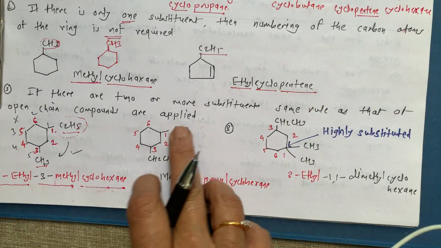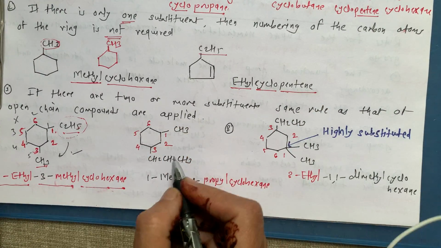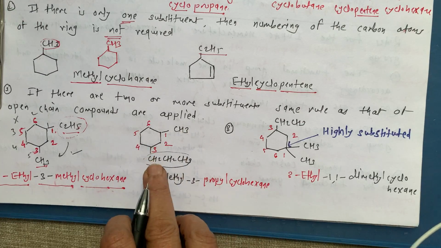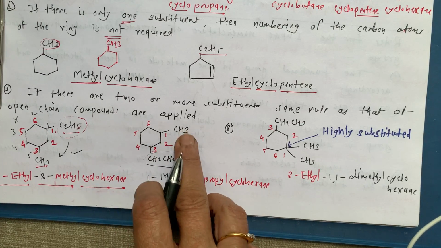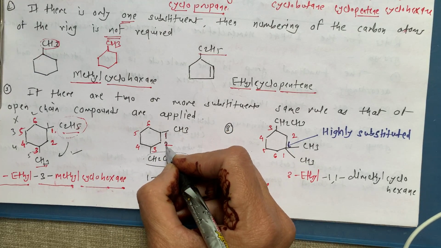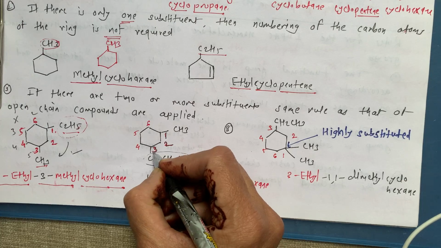Now see this priority. This is a methyl group while this one is a propyl group. M comes first, then P. That's why here to the methyl group we give number 1, then this one is second, then this one is third.